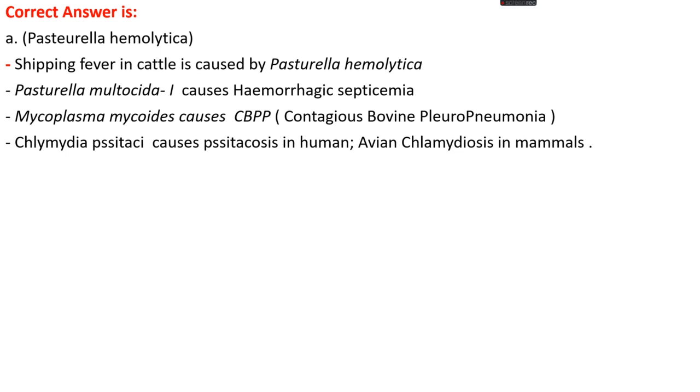Okay, shipping fever in cattle is when cattle get infections or show symptoms when they are transferred from one place to another. That's known as shipping fever, and it's mainly caused by Pasteurella haemolytica. Pasteurella multocida causes hemorrhagic septicemia in cattle. Mycoplasma mycoides causes CBPP, contagious bovine pleuropneumonia. And Chlamydia psittaci causes psittacosis in humans and avian chlamydiosis in birds.